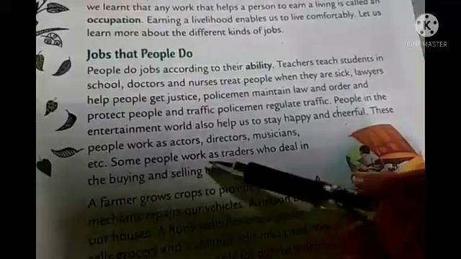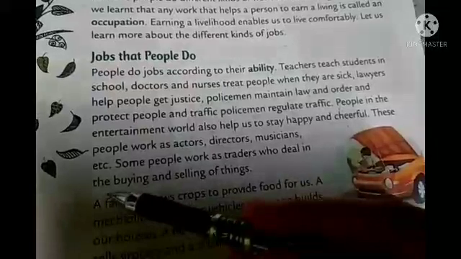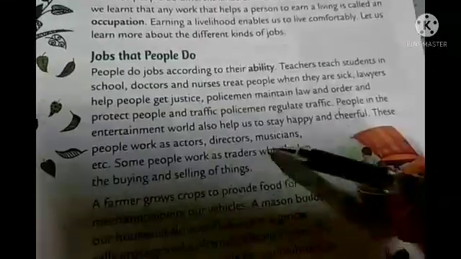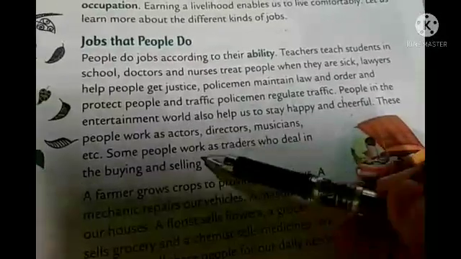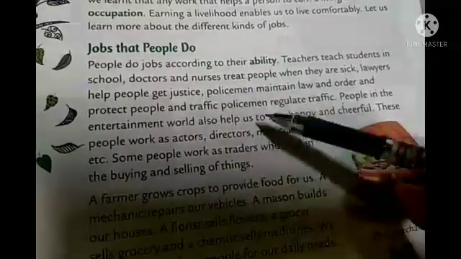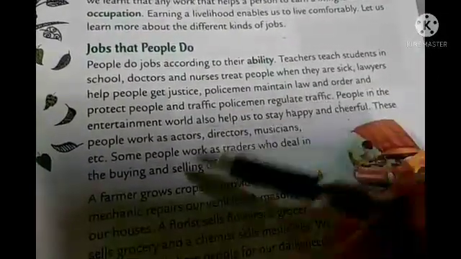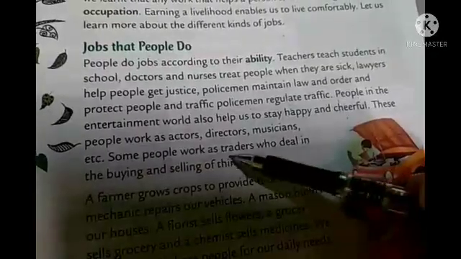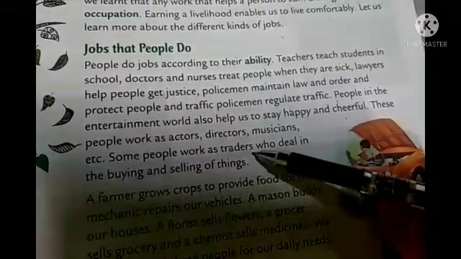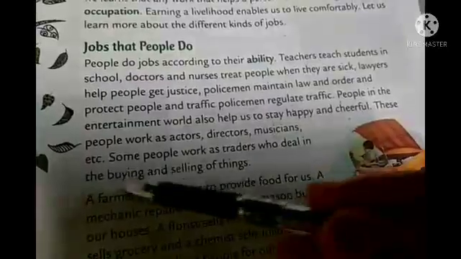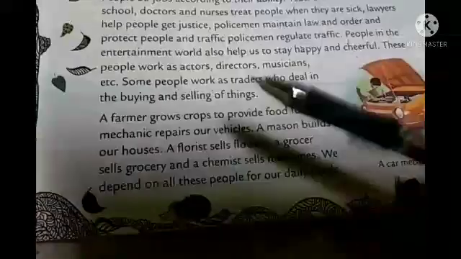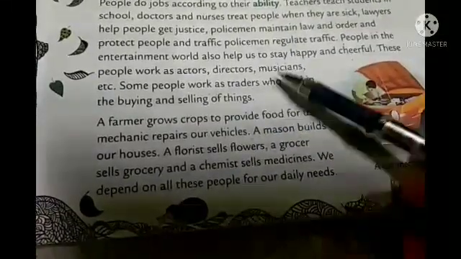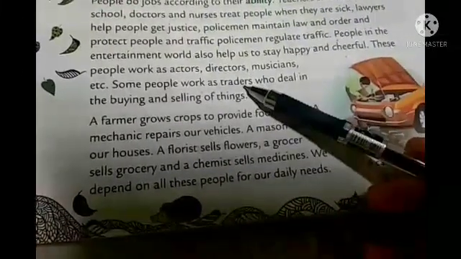Some people work as traders, who deal in the buying and selling of things. That means not only people who are skilled in some particular work, but also some people who do trading, okay? Traders means who do trading, that means buying and selling things, okay? So whenever we go to the market, we buy things from traders, okay?